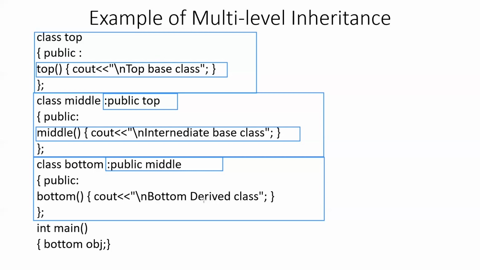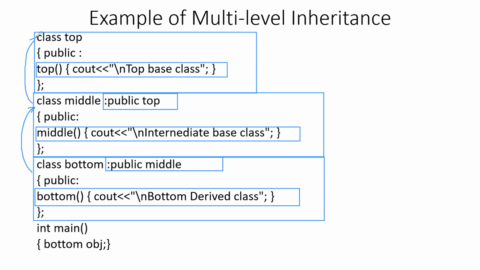Similarly, a constructor function has been defined inside the bottom class. The message displayed inside the constructor is bottom derived class. If you look at the hierarchy very carefully, the bottom class is derived from the middle class, and the middle class is derived from the top class.